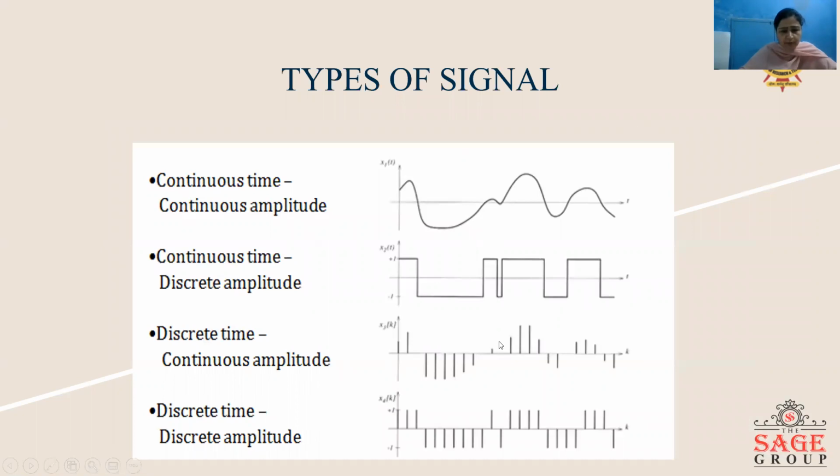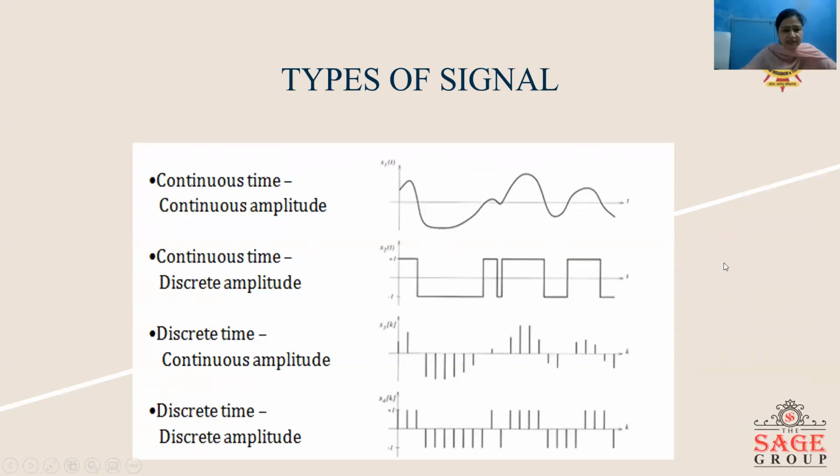Now, to talk about the signals, there are basically four types of signals. First, we have continuous time, continuous amplitude signal. That means here the signal can have infinite number of values along the x-axis, which is t, as well as along the y-axis. Now, the second one is continuous time, discrete amplitude. Continuous time means that we can have infinite values along the x-axis, but along the y-axis we have only fixed values. So here we can see either +1 or -1 value.